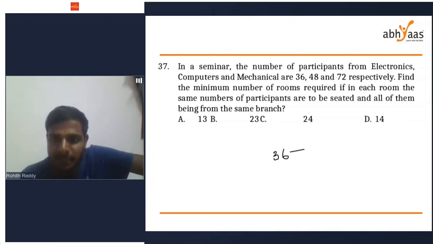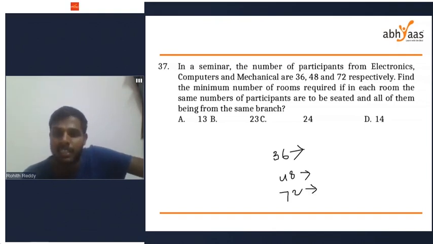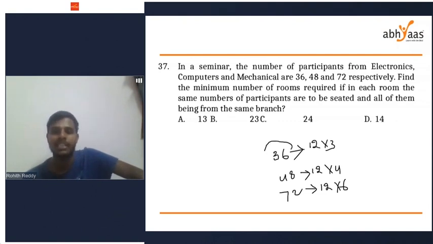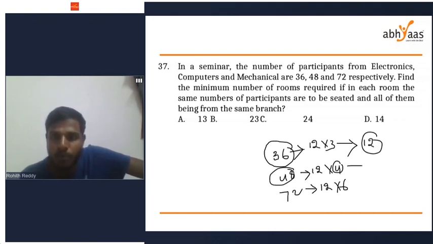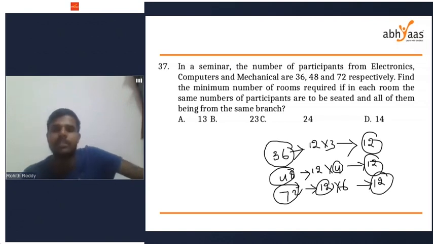First I will find the HCF of 36, 48 and 72. So 36 is 12 into 3, 48 is 12 into 4, 72 is 12 into 6. So these 36 students should be arranged in 3 rooms such that each room has 12 members. 48 students should be arranged into 4 rooms, each room will have 12 members. 72 students should be arranged in 6 rooms such that each room will have 12 students.